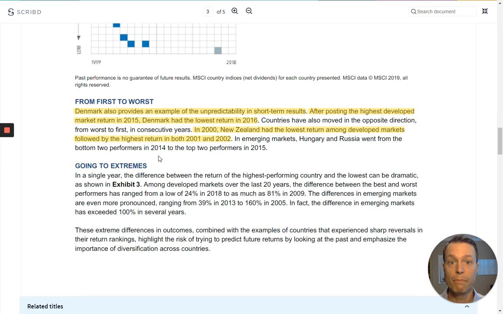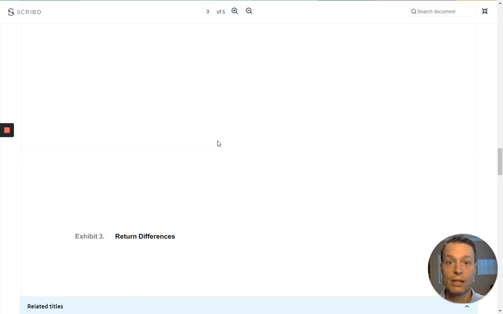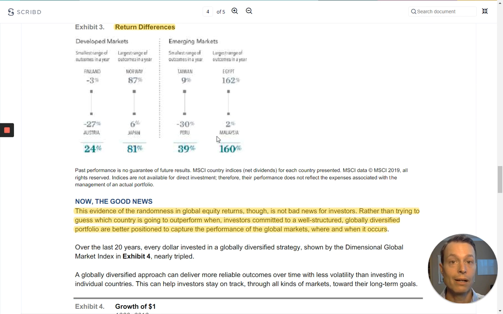However, just because they did the best overall in the past doesn't mean that they'll do the best in the future. So, for example, in any one given year, they could move from first to worst. Consider that they posted the highest return in 2015. However, the next year, in 2016, they posted the lowest return. Or consider New Zealand. In 2000, they had the lowest return, but then in the next 2 years, they produced the highest returns. So it's a random effect on which country will do the best.